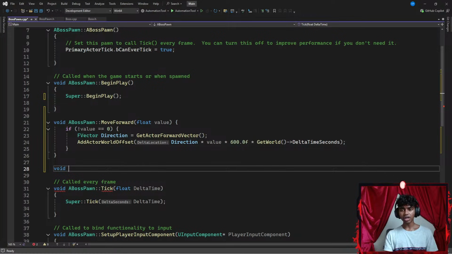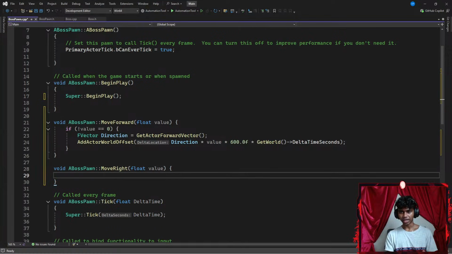Okay, now I have to create another function. So I'm going to create a boss spawn function, which is going to be called something like move backwards. Actually, move right, not backwards, guys. My bad. There we go. Move right is a function which requires a parameter of value. It is going to be a floating point parameter.